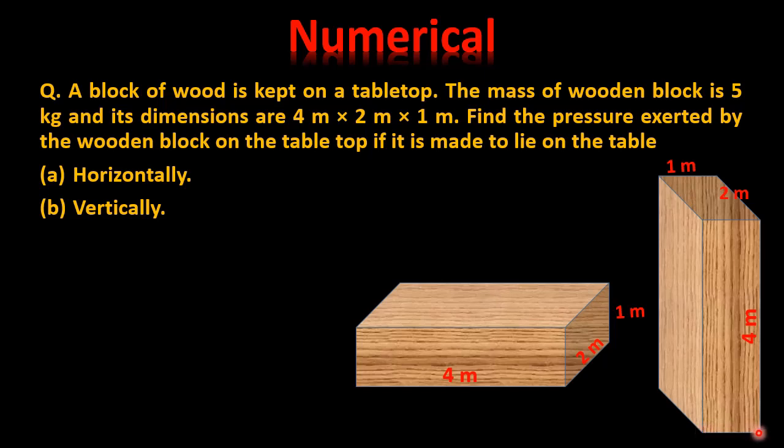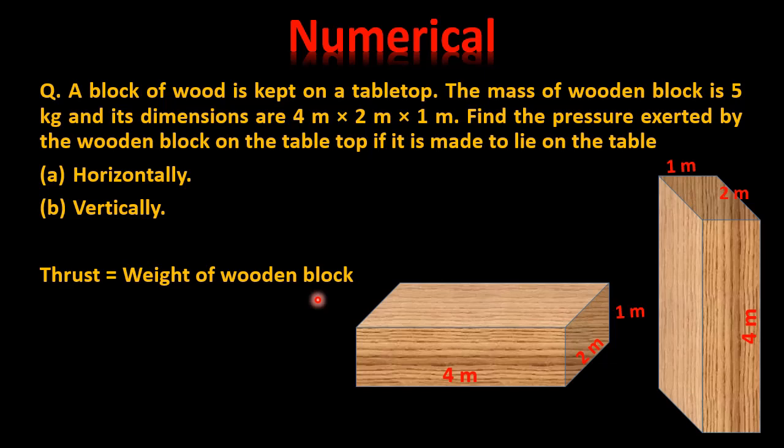So let us find what is the thrust acting on the table and what is the pressure exerted when the wooden block is kept horizontally and vertically. First, let us calculate thrust. So thrust here is just the weight of the wooden block. From the previous video, I've already explained and given the formula of weight.